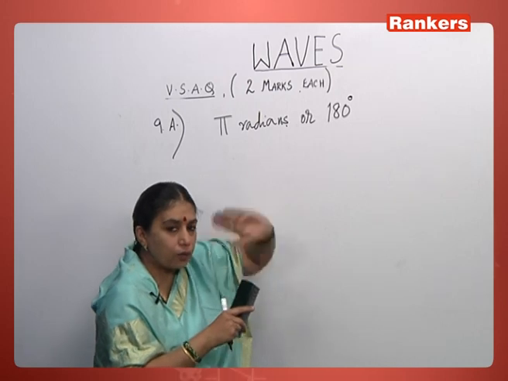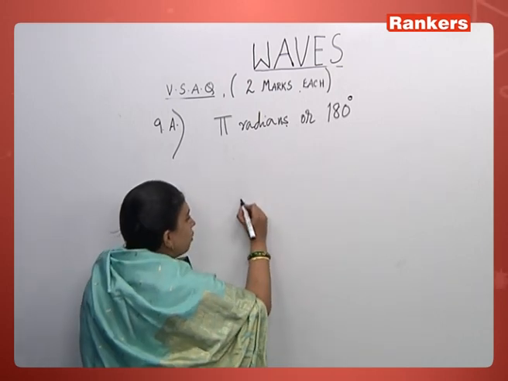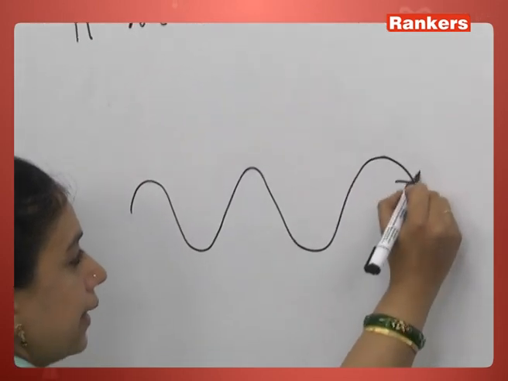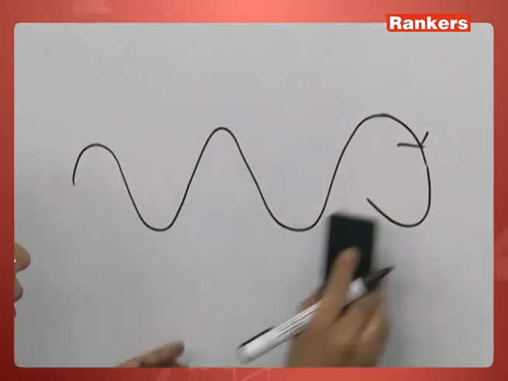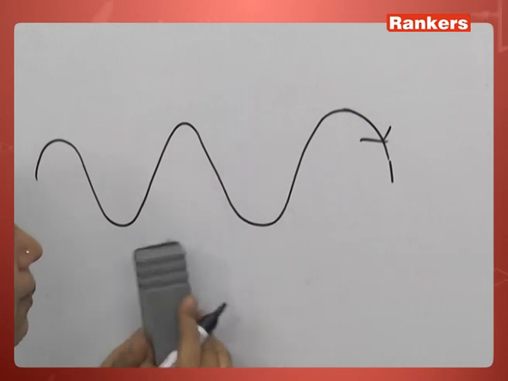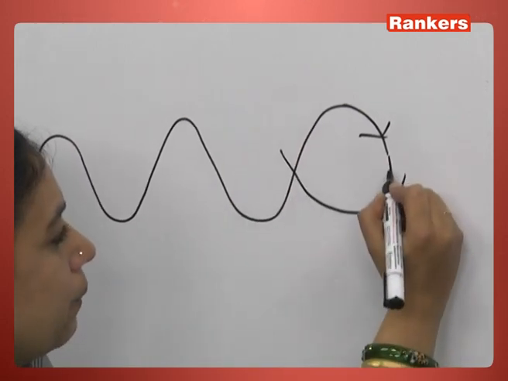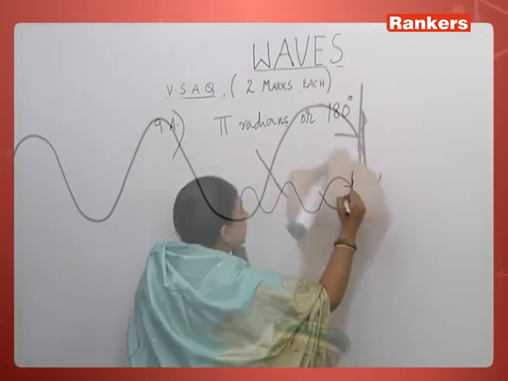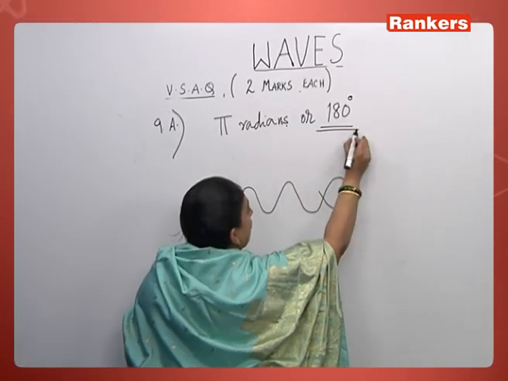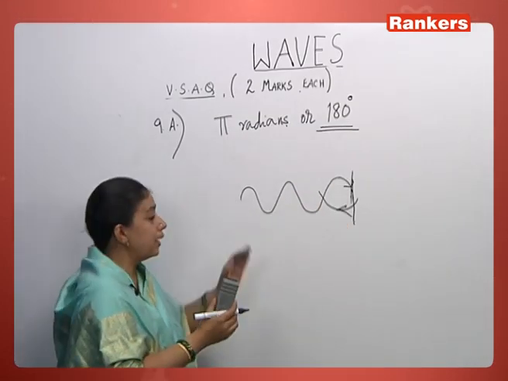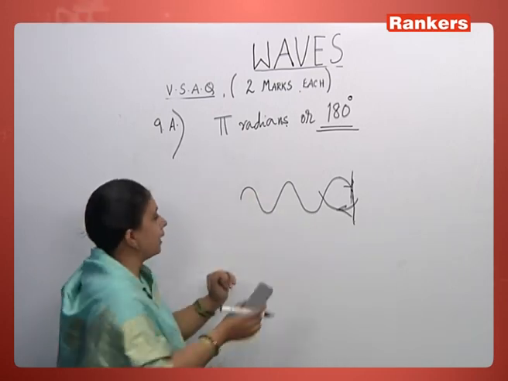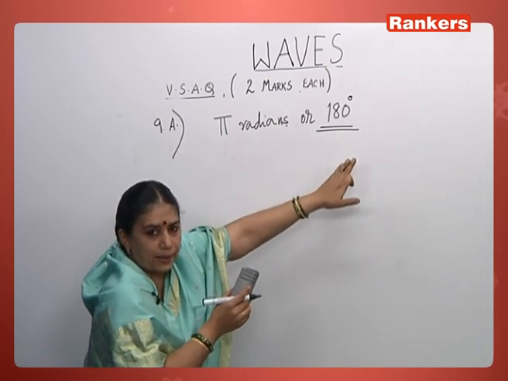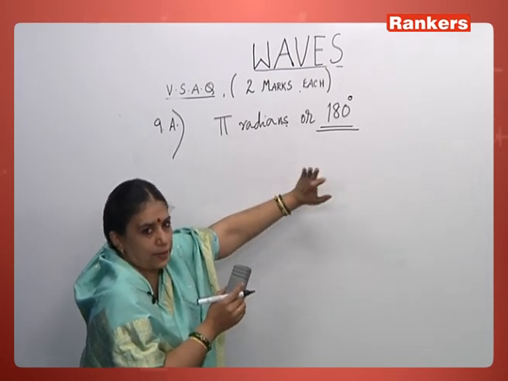So when there is out of phase, just now we have told a wave is going in one direction and suddenly it gets reversed. Means when we calculate the phase angle between the two, it turns out to be 180 degrees. So here the wave is reversed its direction. So this phase difference is 180 degrees. That is, in terms of angle, actually you can calculate, but for this answer you can just write it, it's pi radians or 180 degrees. That is, they are out of phase.